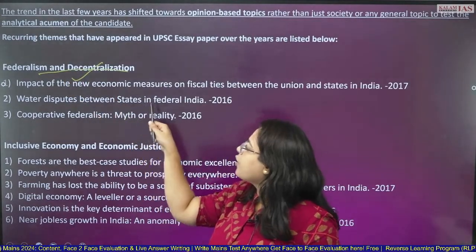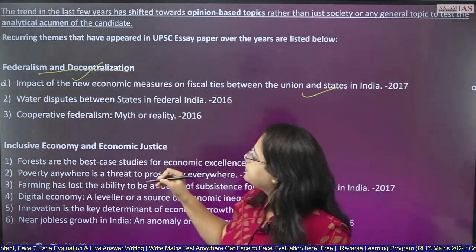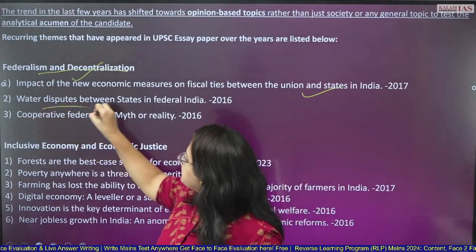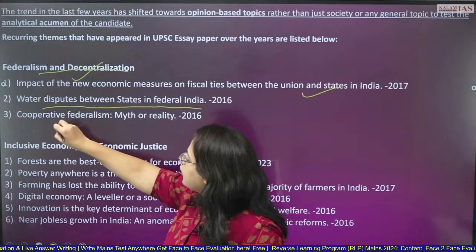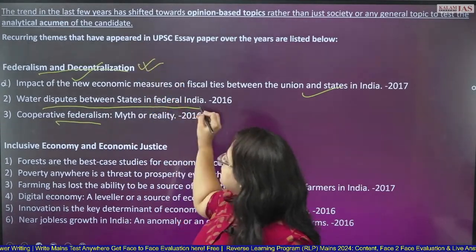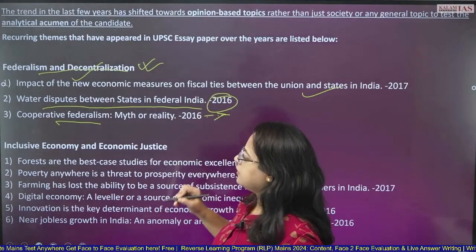Impact of the new economic measures on fiscal ties between the union and the states. This was repeated there. Then water disputes between states in federal India, cooperative federalism. This also is a very important theme which is not asked in recent times, but this is expected.